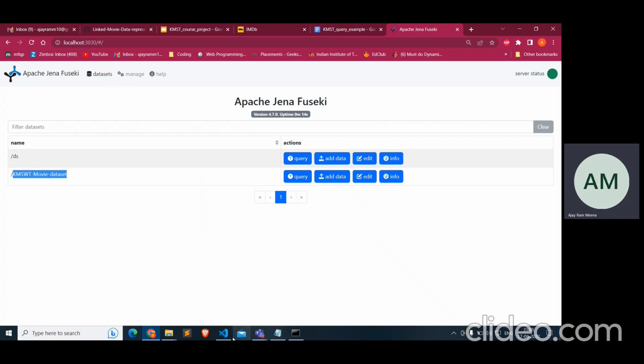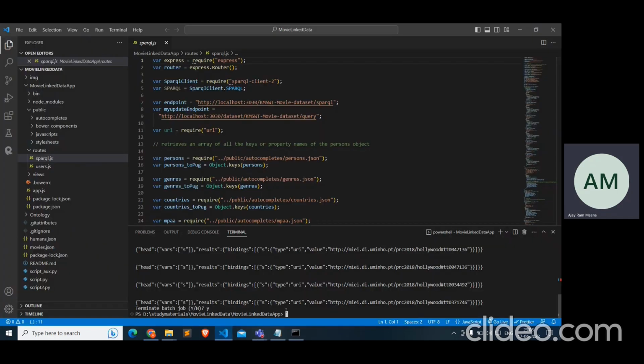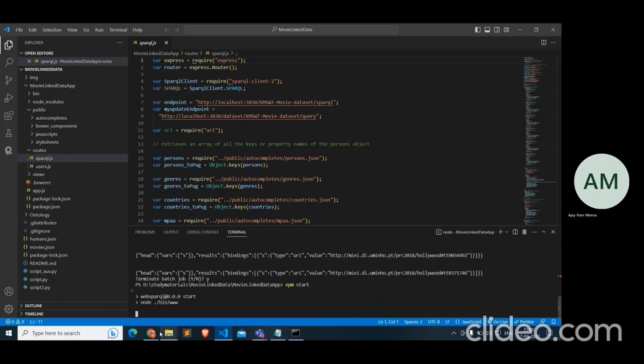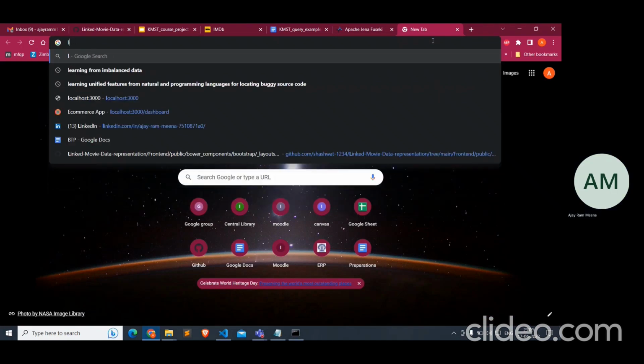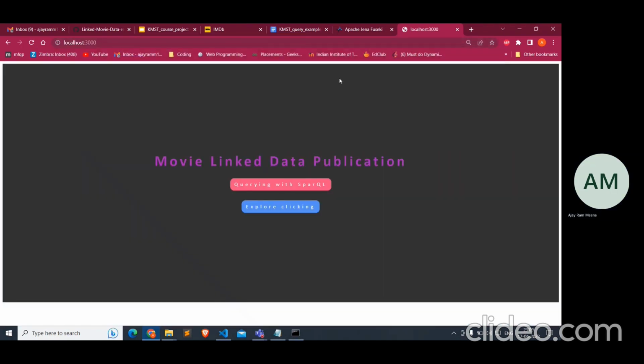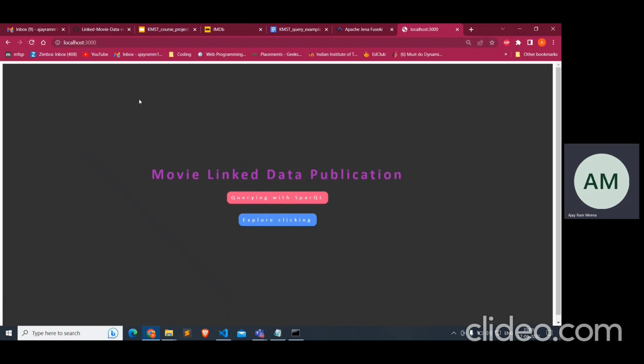Now we can run our front end by using npm start. After running it, our front end is running on localhost 3000. We can query with a SPARQL query, and there are some options with which we can query.